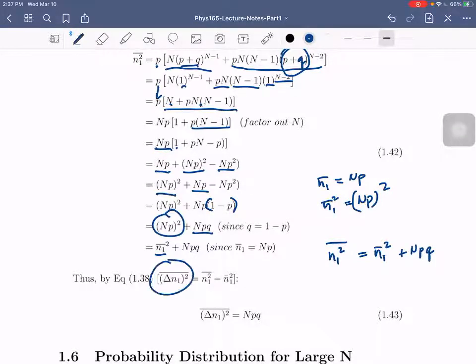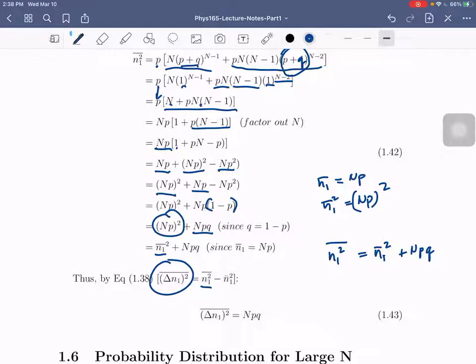Isn't the second moment defined as the mean of the square of the variable minus the square of the mean?